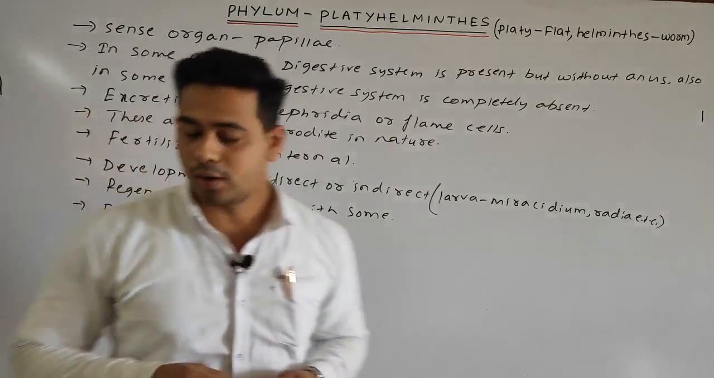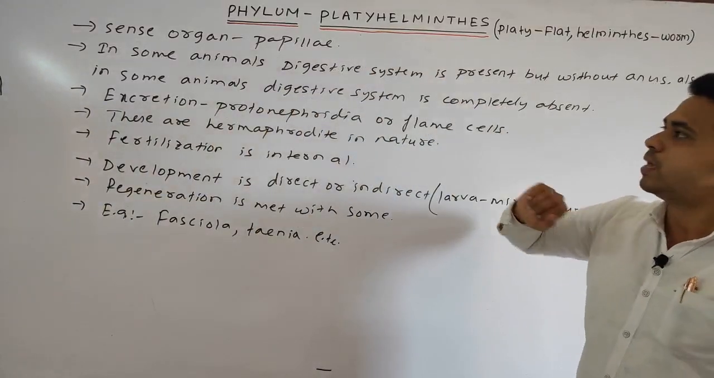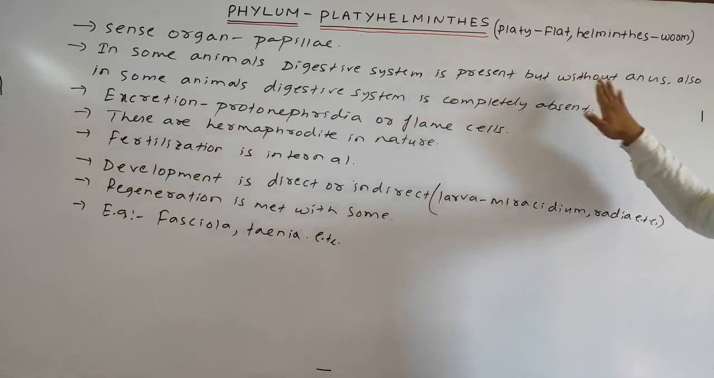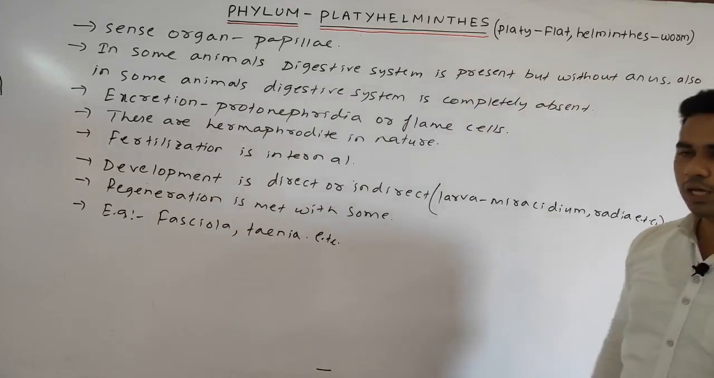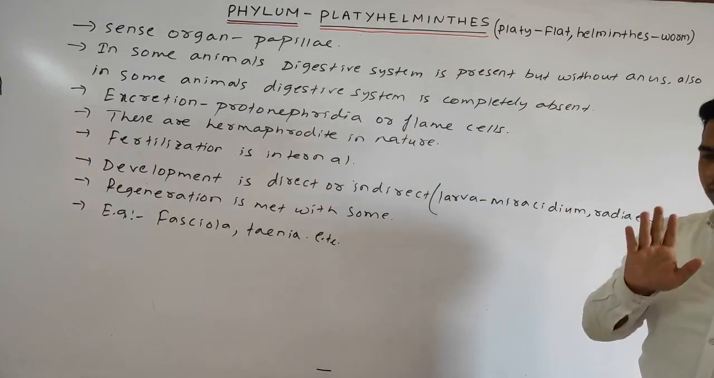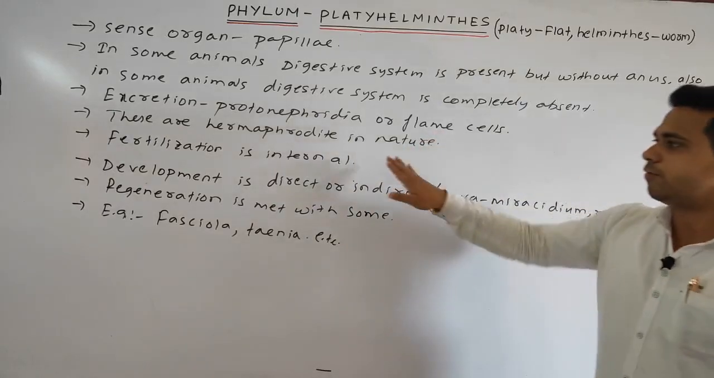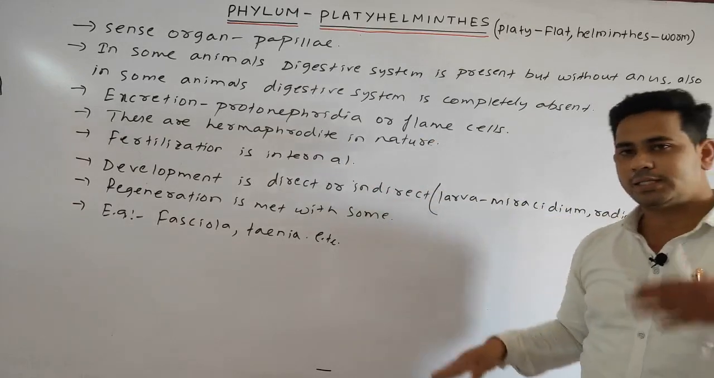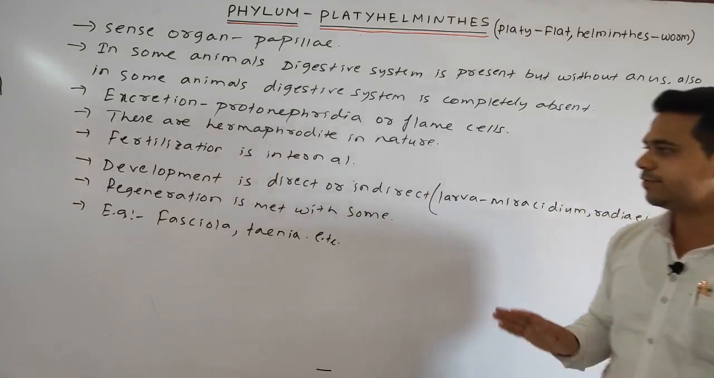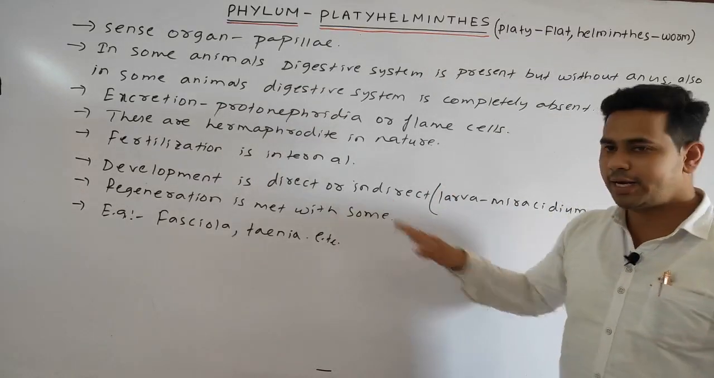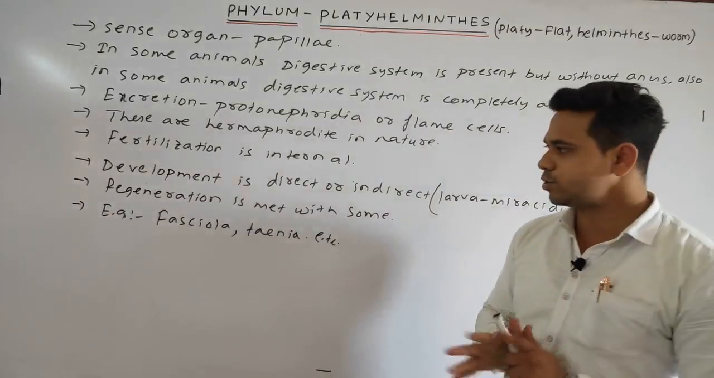So students, as of now what we have discussed is that the sense organ is in the form of the papilla. In some animals digestive system is present but without anus. Also in some animals digestive system is completely absent. Excretion is done by the protonephridia or the flame cells. These are generally hermaphrodite in nature, which consist of both male and female reproductive systems. Fertilization is generally internal and development may be direct or indirect. If direct, no larval stage is present. If indirect, larval stages such as miracidium and redia are also present. Cercaria and metacercaria are also present.